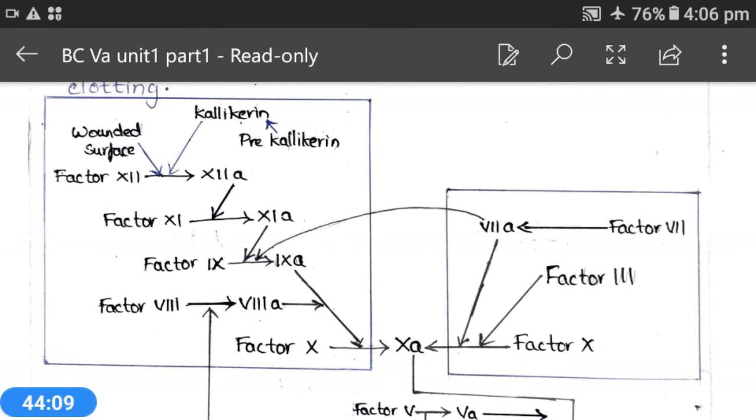So these are the three major topics that we see in our syllabus regarding blood: components of blood, transportation of oxygen and carbon dioxide with blood, and coagulation of blood. These are the three topics, and please keep the material with you while watching these videos.